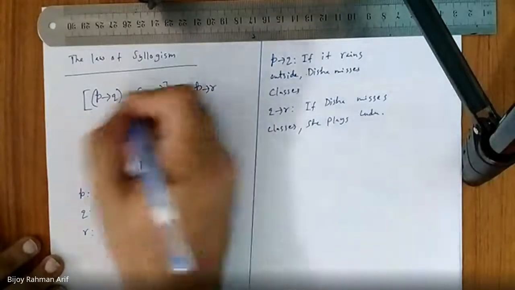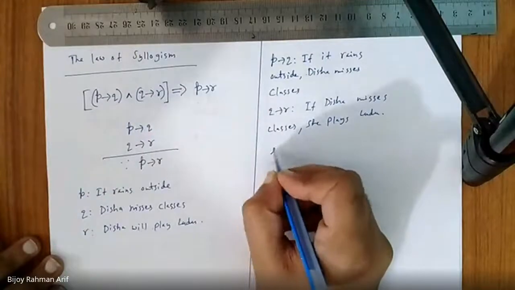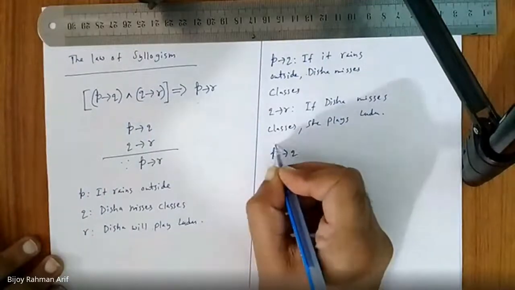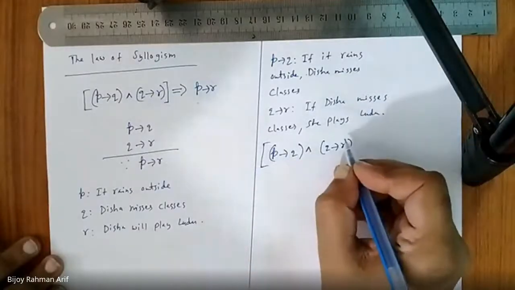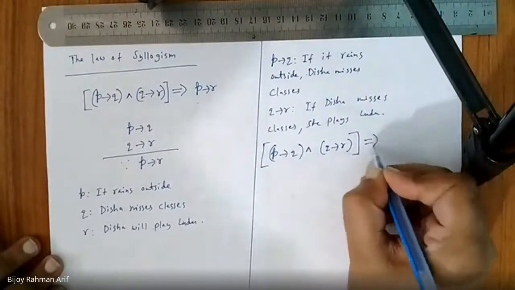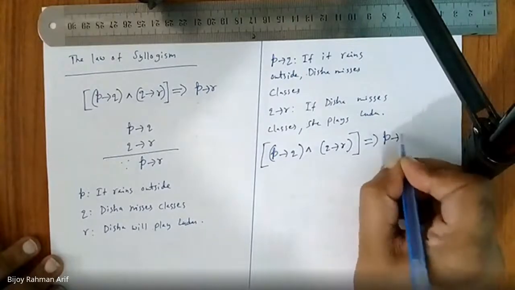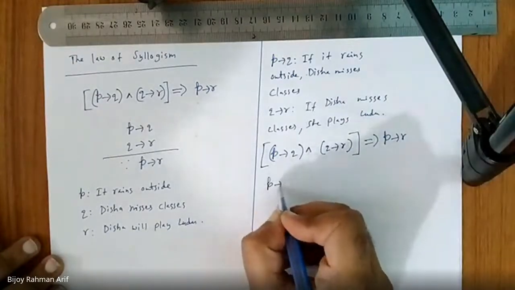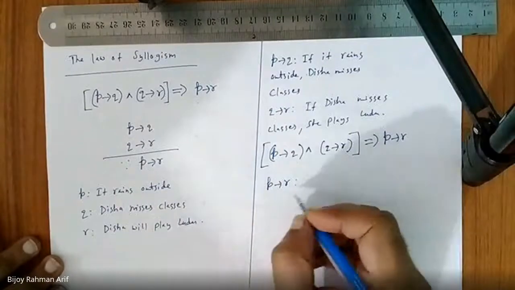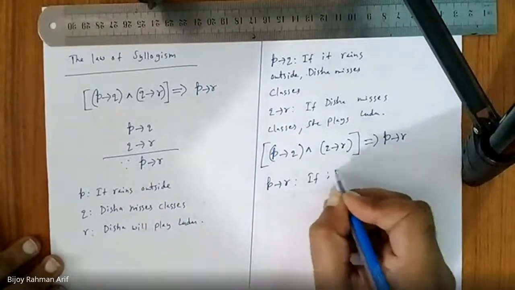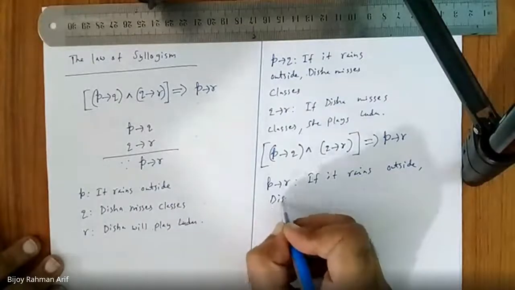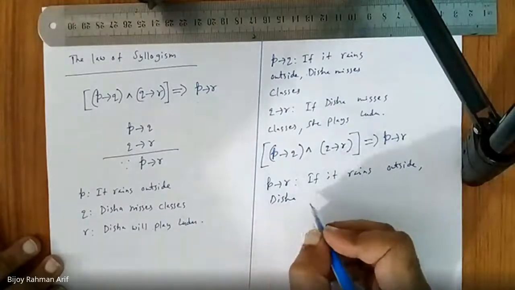Then, according to this formula, what is the conclusion? P implies Q: if it rains outside, Disha misses classes. Q implies R: if Disha plays, Ludo. Okay, so if P implies Q and Q implies R, then the tautology is P implies R. So the conclusion would be P implies R. What is P implies R? If it rains outside, Disha will play Ludo. It seems very logical.